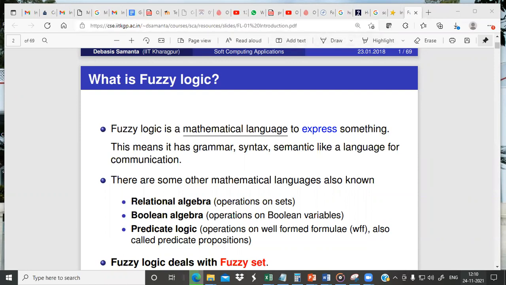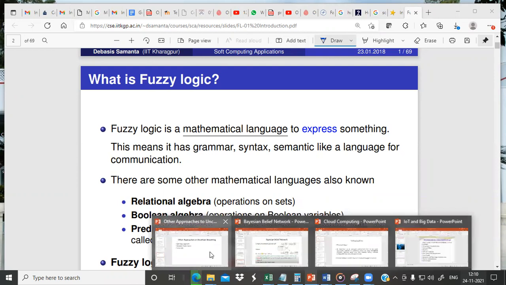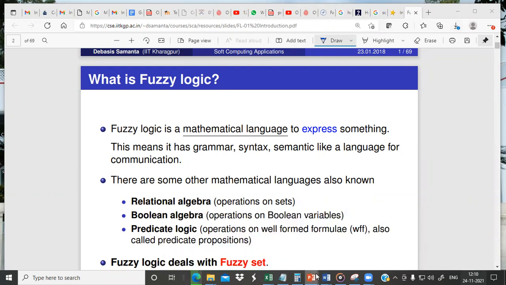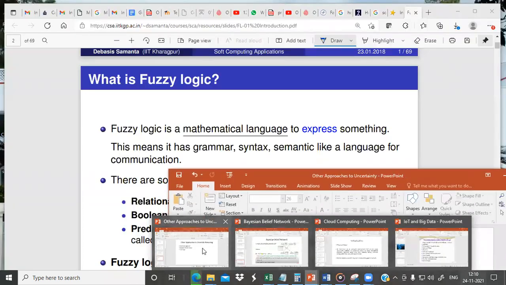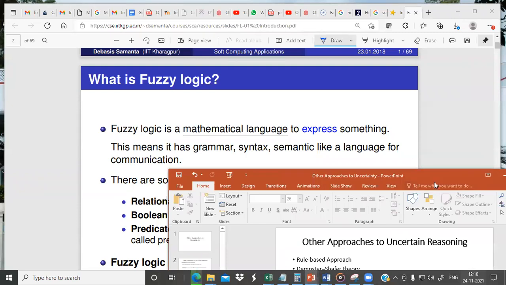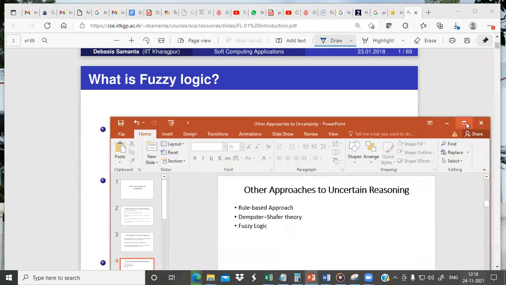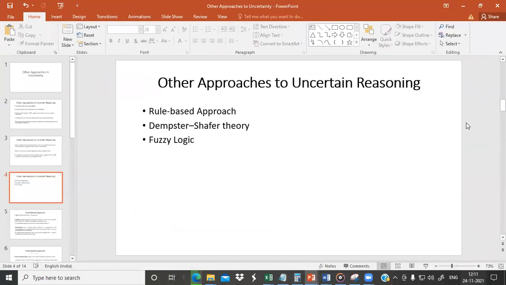So we are discussing other approaches to uncertainty. In the last lecture, we discussed three techniques which come under other approaches to uncertainty. These are the rule-based approach, Dempster-Shafer theory, and fuzzy logic. Okay, so this is what we are discussing.